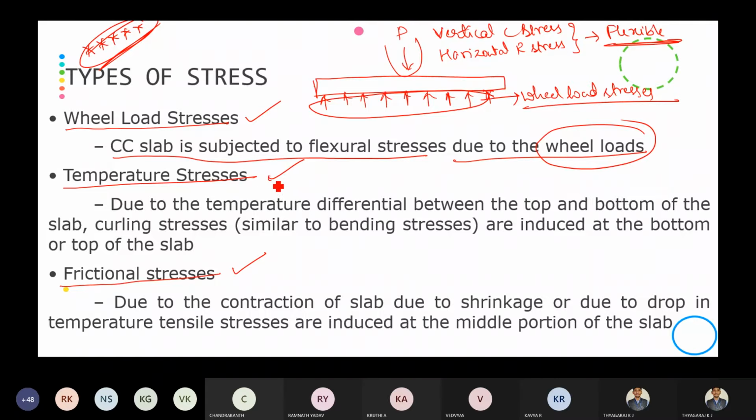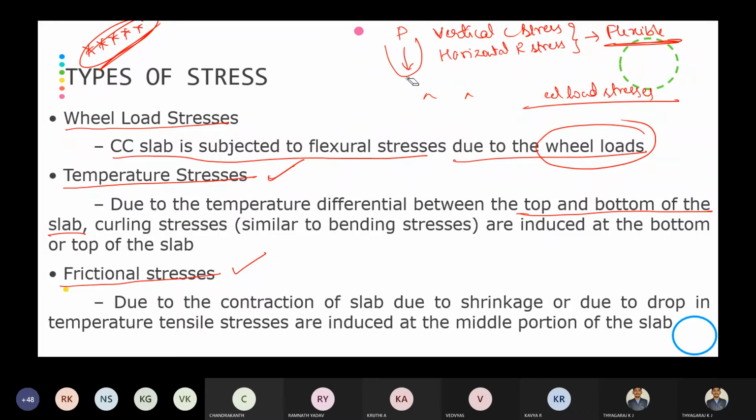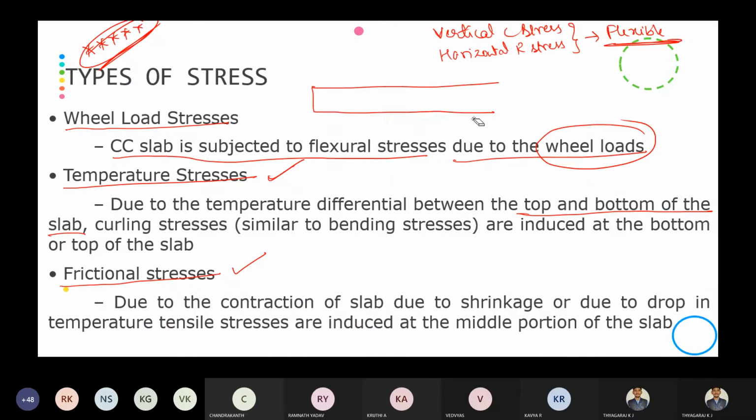Then comes the temperature stresses, due to the temperature differential between the top and bottom of the slab. If you consider the temperature stresses, I'll write here only. You can observe here, this is the slab of the cement concrete.